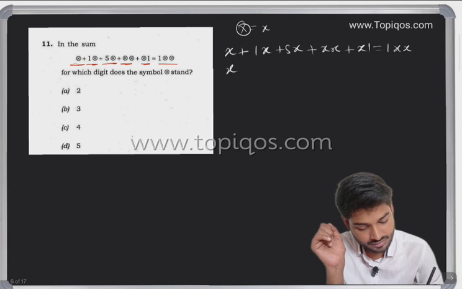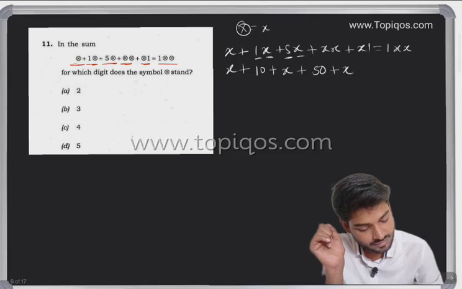Tell me, here it is x. Here would be 10 into 1. So can I write 10? Yes. Here would be x into 1 again. Here would be 5 into 10, 50. Here x. Very good. Yes, xx. We have 10 into x, that is 10x.